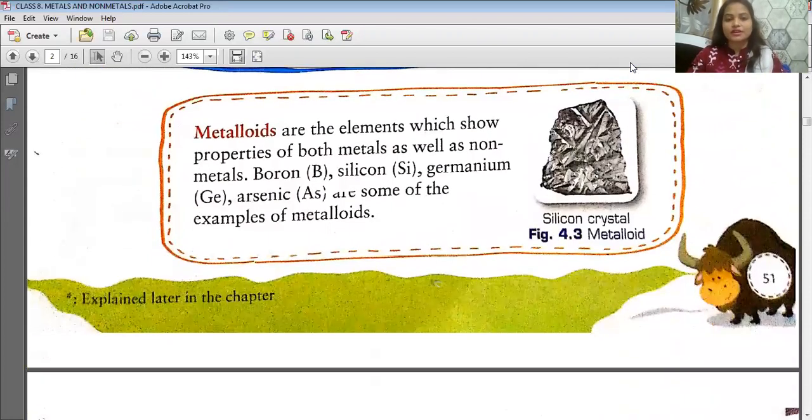Next is metalloids. Metalloids are the elements which show properties of both metal and non-metal. Some properties they will show of metal and some properties they will show of non-metal. Examples of metalloids are boron, silicon, germanium, arsenic. Okay.